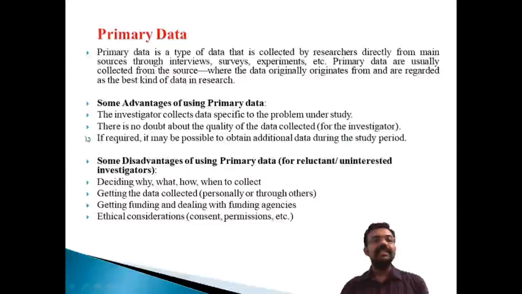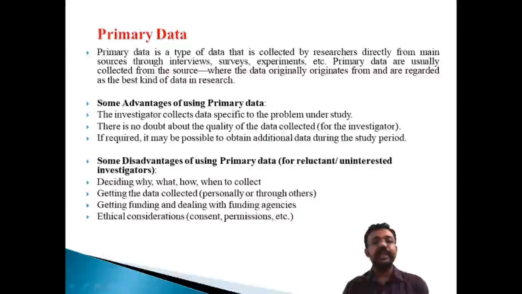The second advantage is that there is no doubt about the quality of the data collected, because it is collected by the researchers themselves. It's first-hand information, mainly for the purpose of their own research. So quality is a very important element, and primary data always ensures quality because it is collected for the research purpose. That's the second important advantage of primary data.